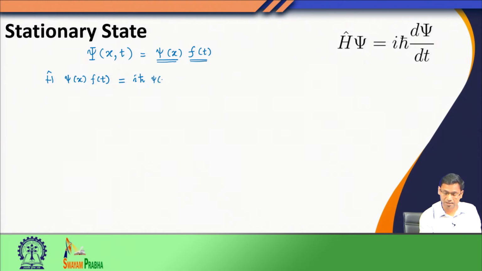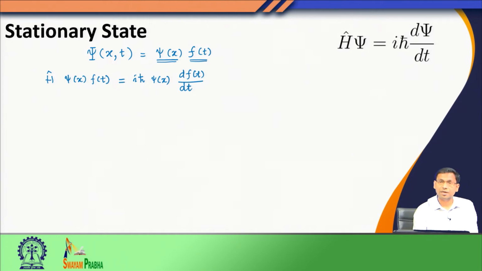So, the part that has exclusive space dependence would be independent. So, in this case this time derivative could also be written as a partial derivative, especially because we have the space dependence also.